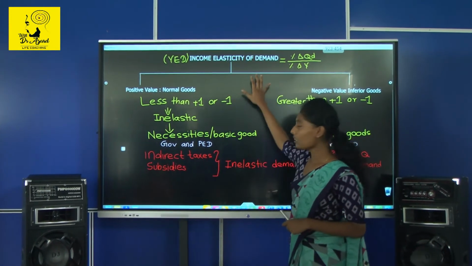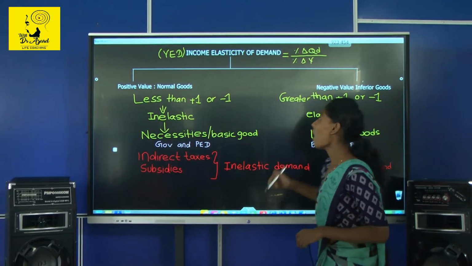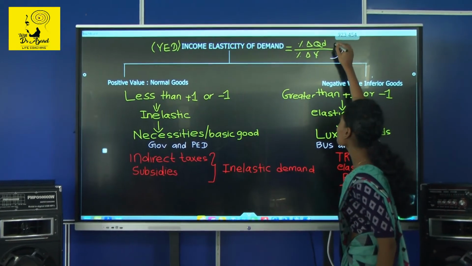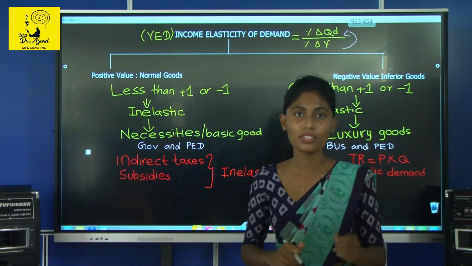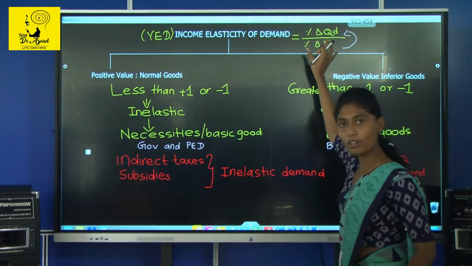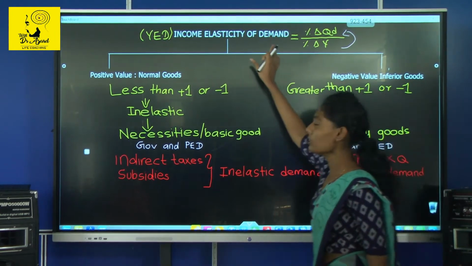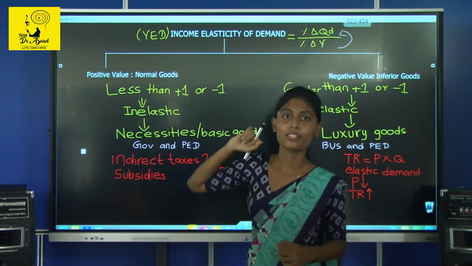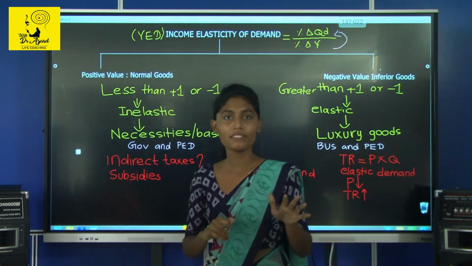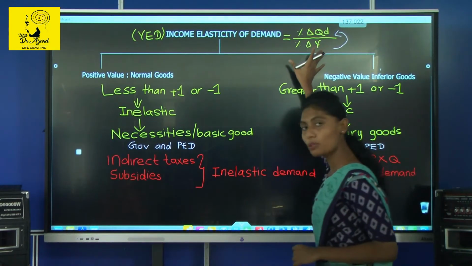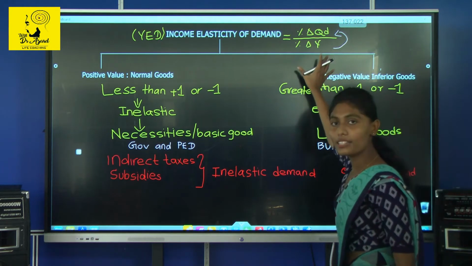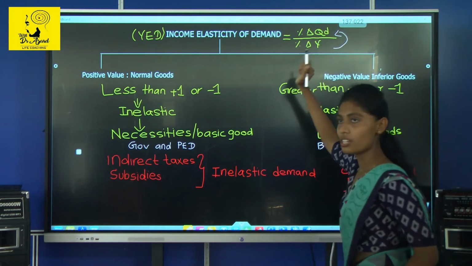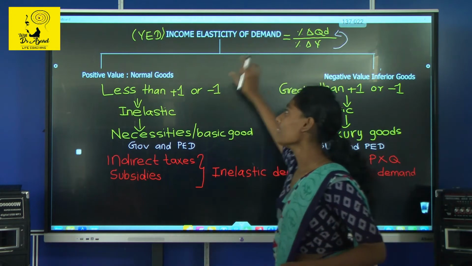What do you mean by income elasticity of demand? It is how much our quantity demanded changes when the income changes. When your income changes, how much your demand for a product changes, that we show as income elasticity of demand. It is the responsiveness of the percentage change in quantity demanded to the percentage change in income. So if we divide this, we get an answer.